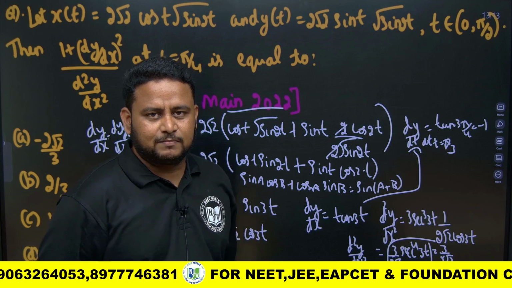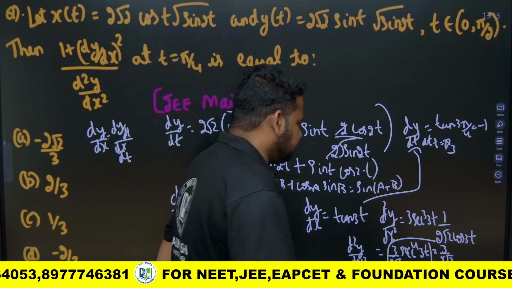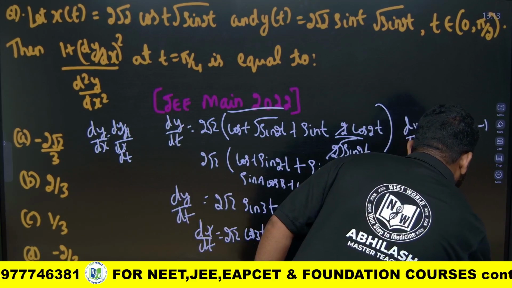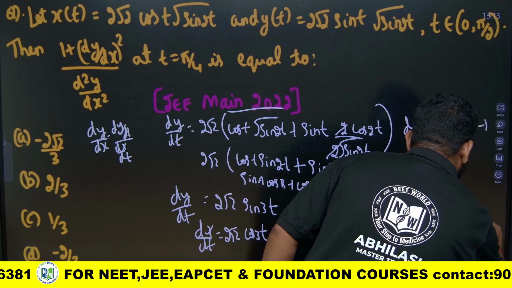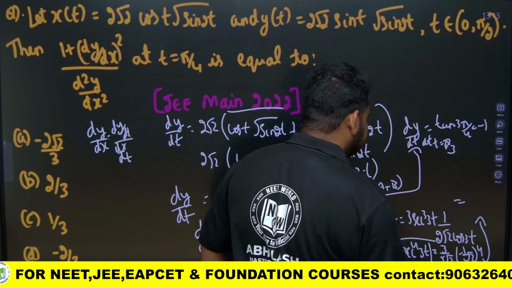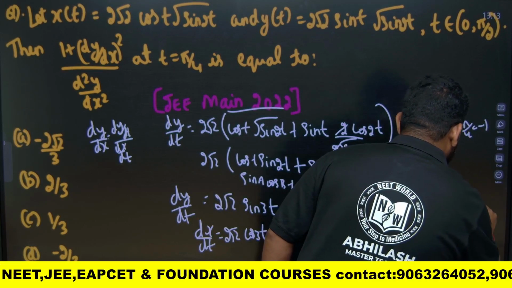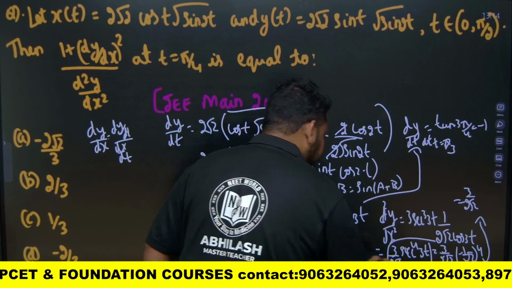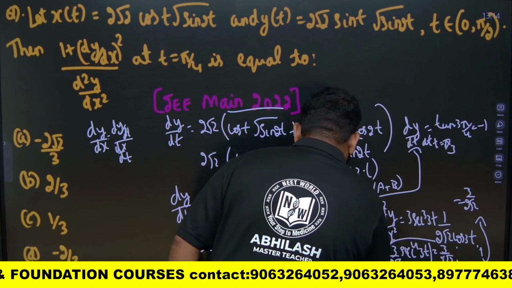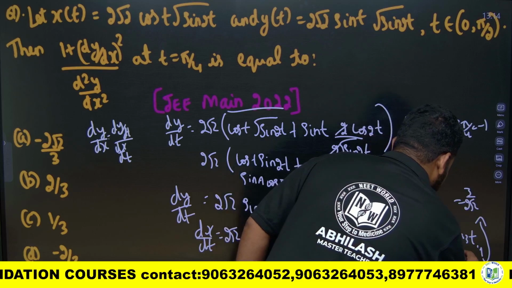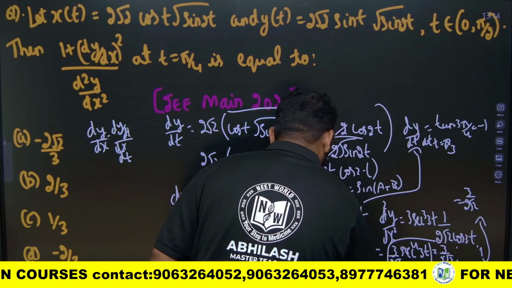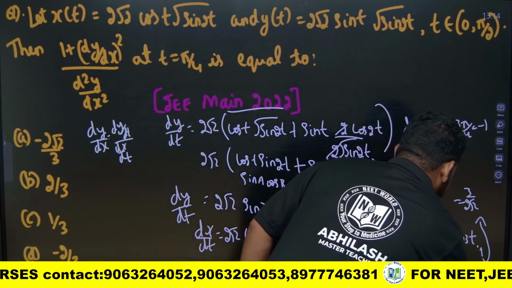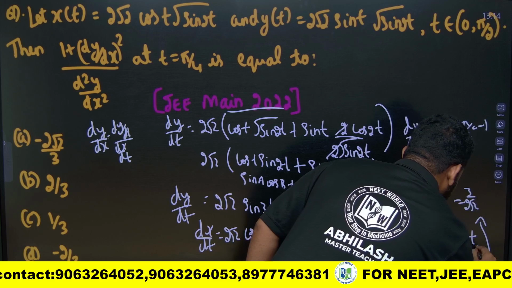Minus 1 by root 2 to the power of 4, what will that give us? Secant is there, right? So it will become minus root 2, because it is not cos. This will become minus root 2 to the power of 4.